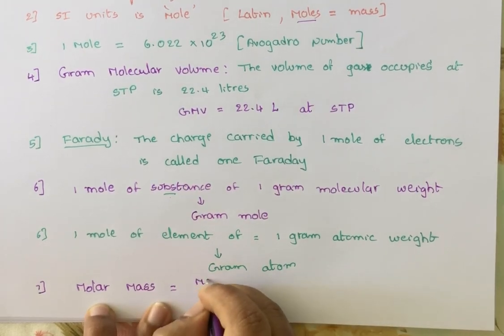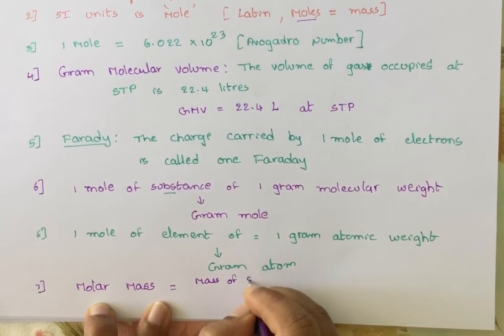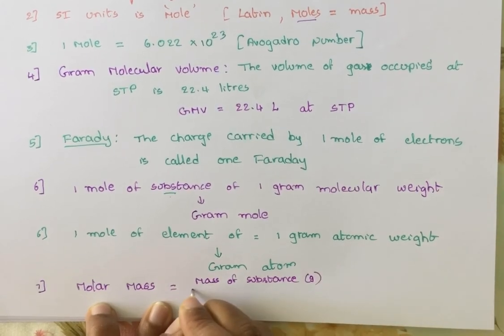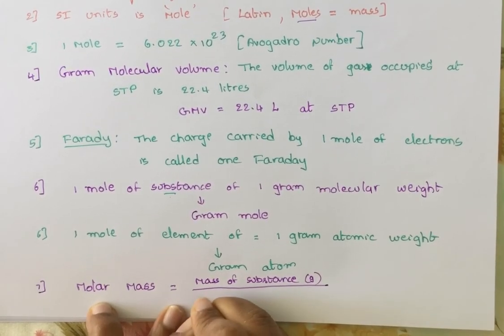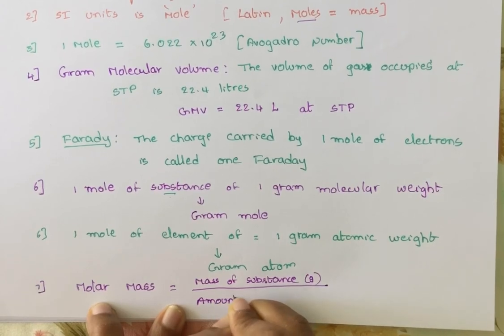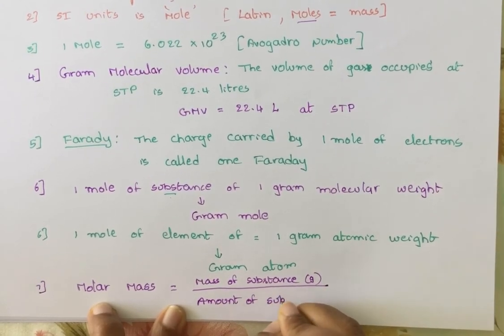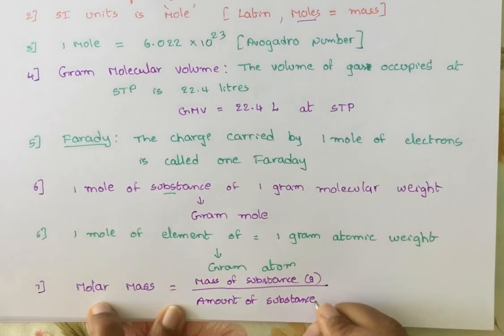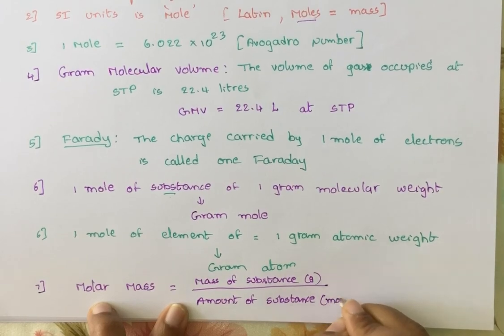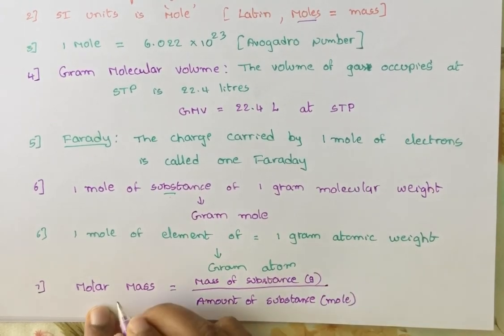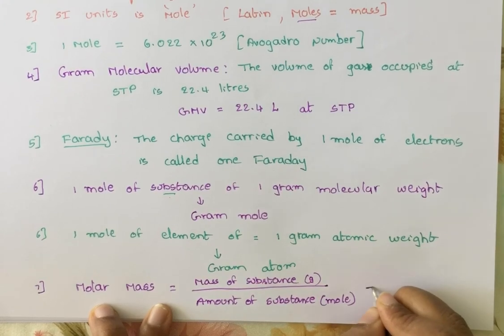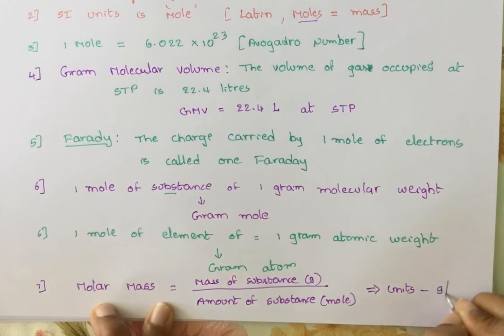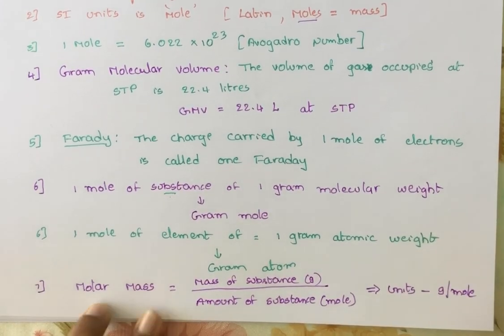Amount, in what terminology do we indicate it? Mole. So if you take this ratio, you get molar mass. The units for molar mass are gram per mole.